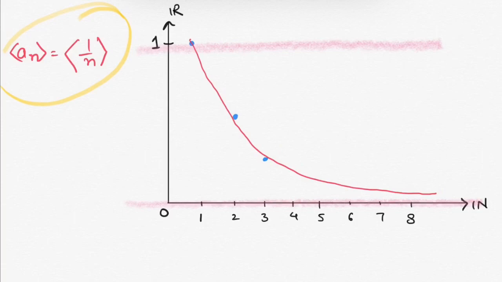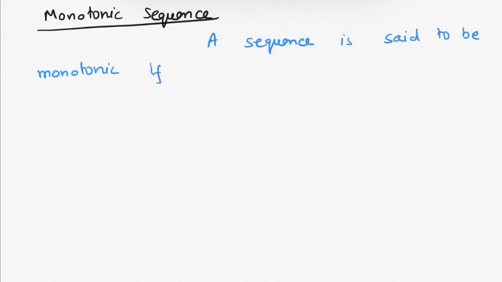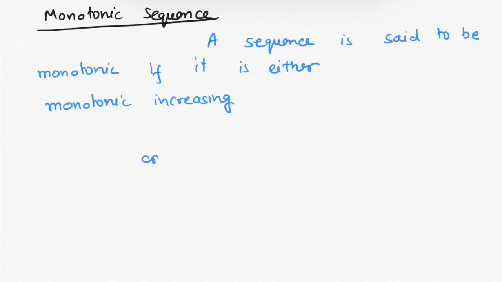Now let us see the definition of a monotonic sequence. The definition: a sequence is said to be monotonic if it is either monotonic increasing or monotonic decreasing.